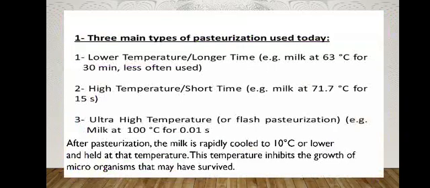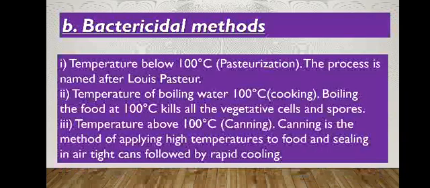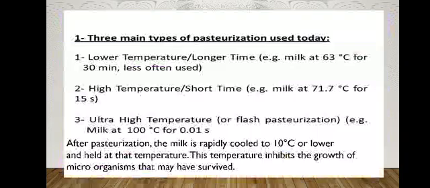Then three main types of pasteurization. The first method is temperature below 100 degrees Celsius. That's the pasteurization process. There are three main types of pasteurization process used. The low temperature, longer time process, LT process. In this, 63 degrees Celsius for 30 minutes or less is often used. Then the high temperature short time, HTST method, in which 71.7 degrees Celsius for 15 seconds is used.